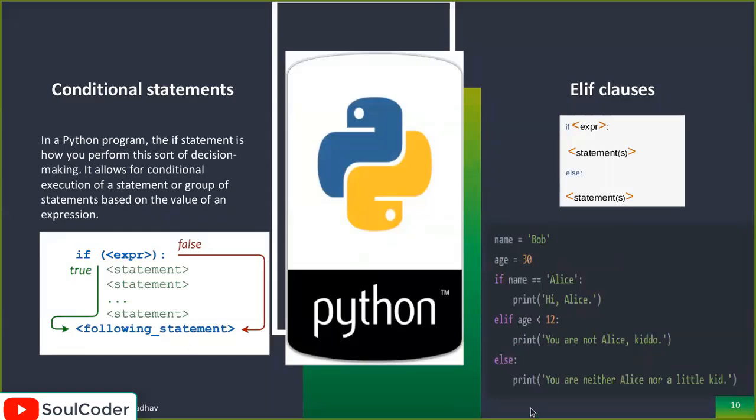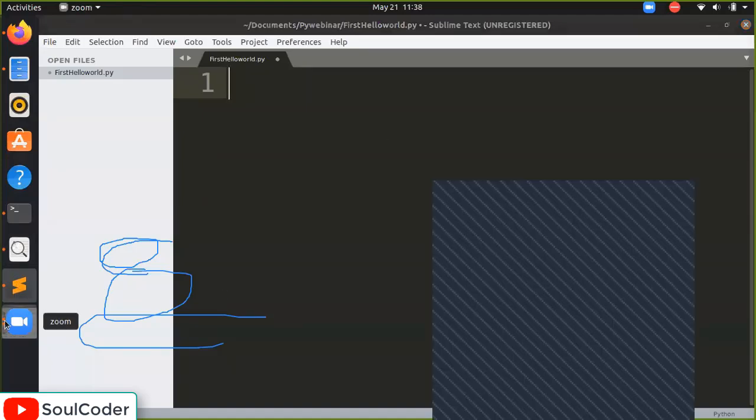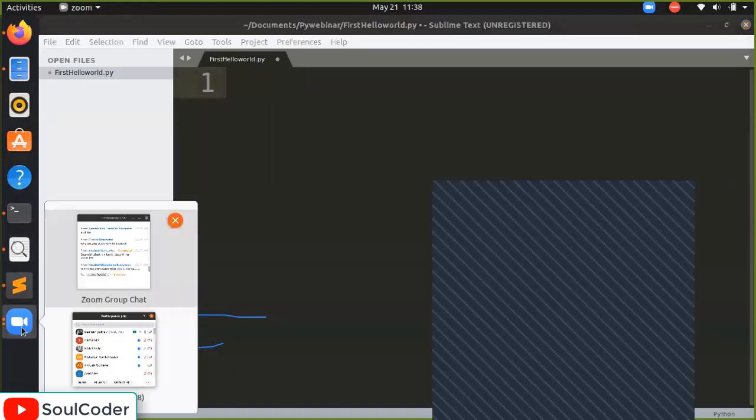So if you can see this, if expression, this expression is the condition, we will write the if, and if the condition is satisfied, then the code will run, or else the code will not run. Okay, so this is how we use the if statement. Any doubts here? Let's see.